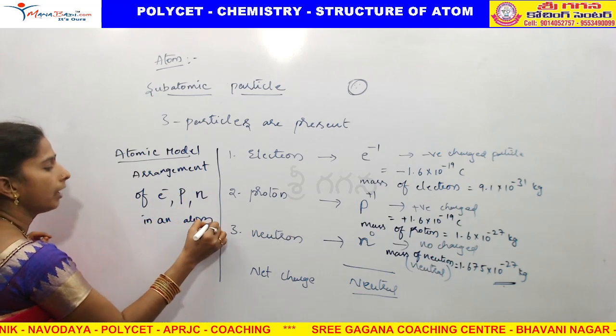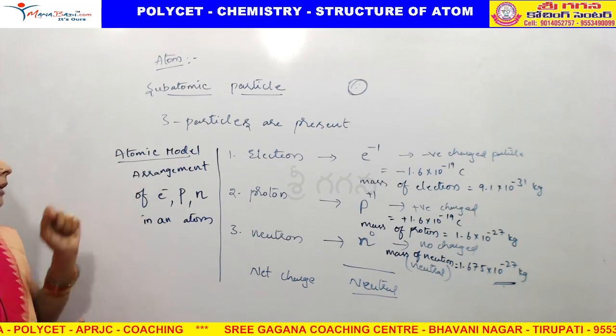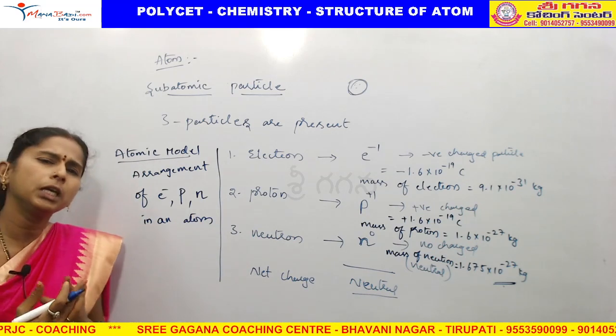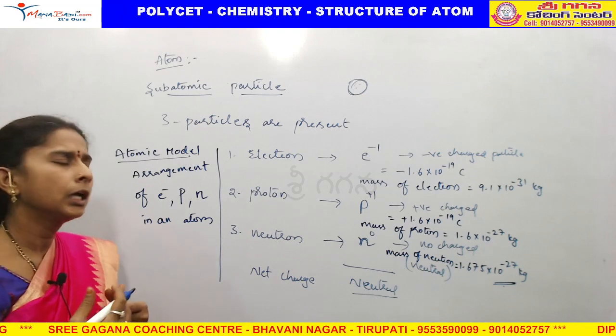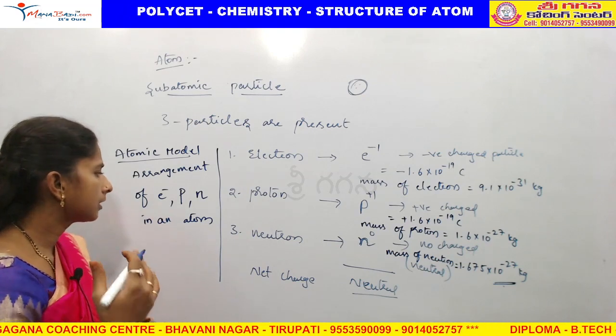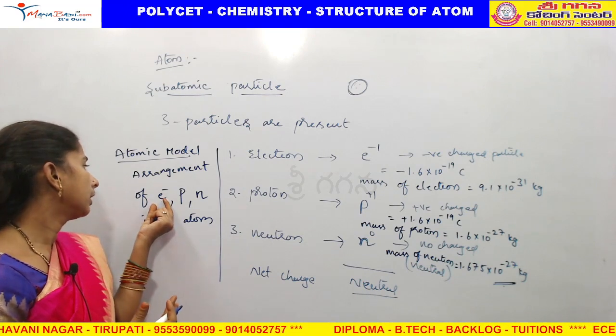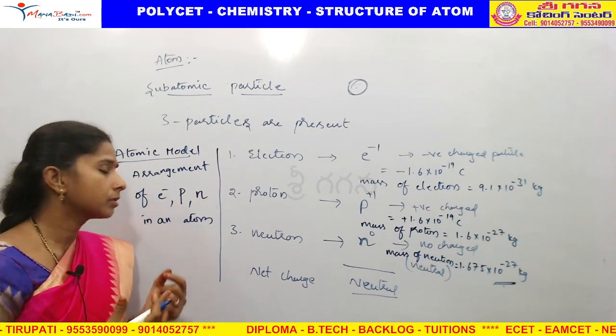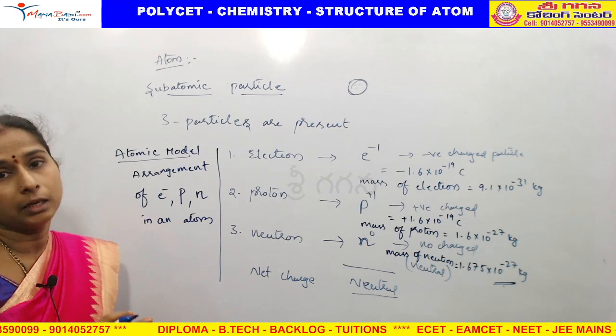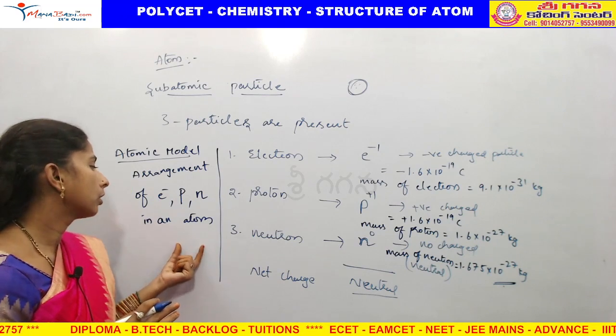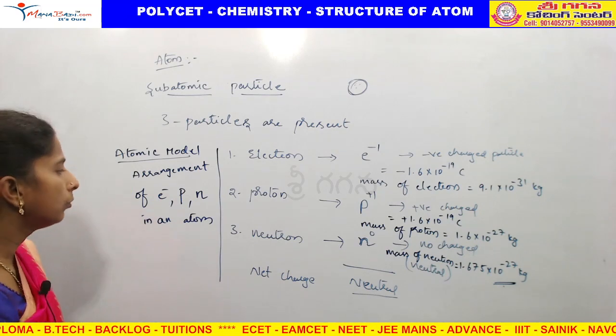We have so many atomic models. Many scientists explained the atom and how their electrons, protons and neutrons are arranged in an atom. They gave so many models. We are going to see three models.